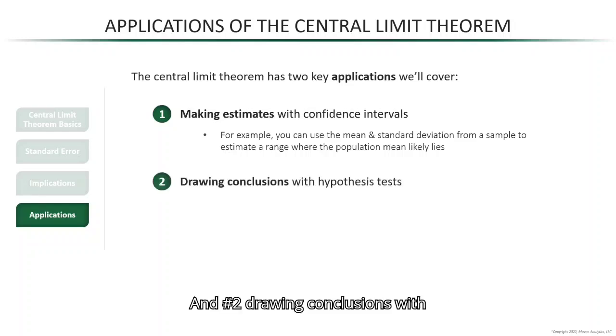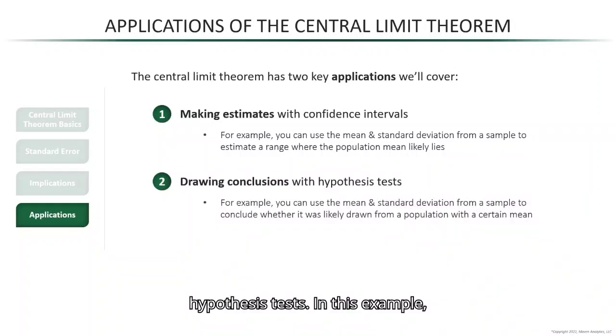And number 2, drawing conclusions with hypothesis tests. In this example, you can use the mean and standard deviation from a sample to conclude whether it was likely drawn from a theoretical population with a certain mean. And that doesn't seem like much now, but if we frame the theoretical populations correctly, then this can be a great tool for decision making under uncertainty.